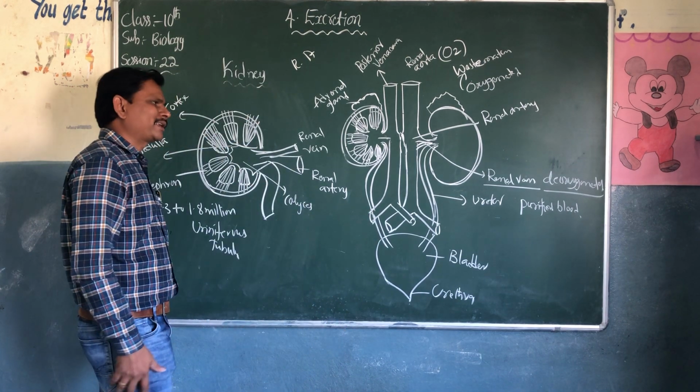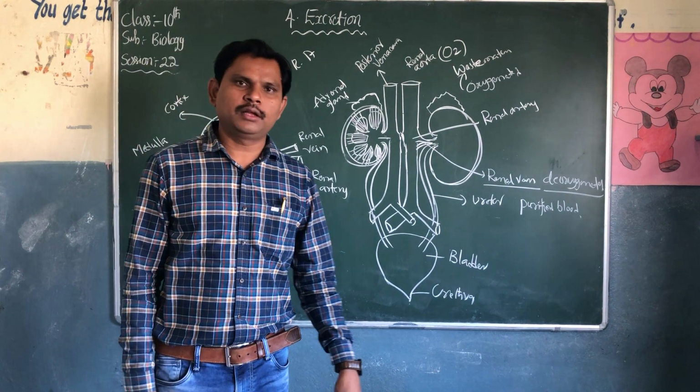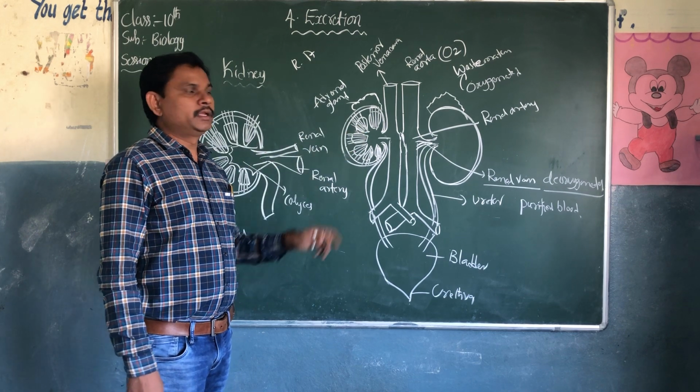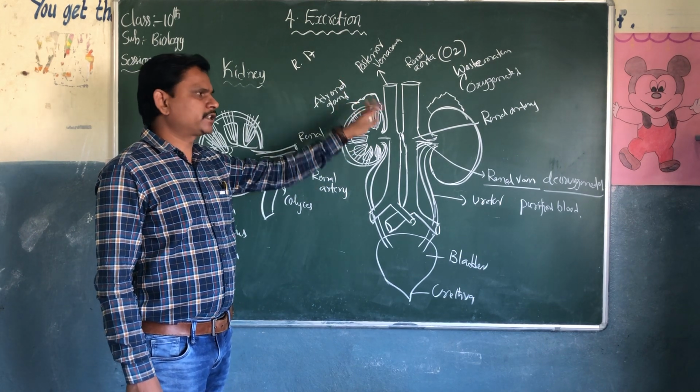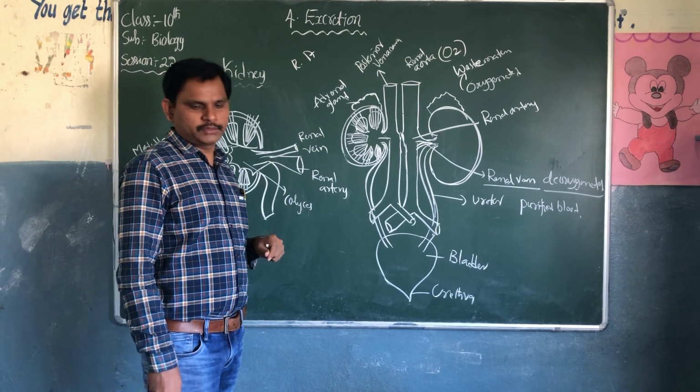We will discuss this in the next class also. This is about the internal and external structure of the kidney. Today's homework: you have to compulsorily write these two, the internal structure of the kidney and the external structure of the kidney. Diagram and explanation. Thank you, students.